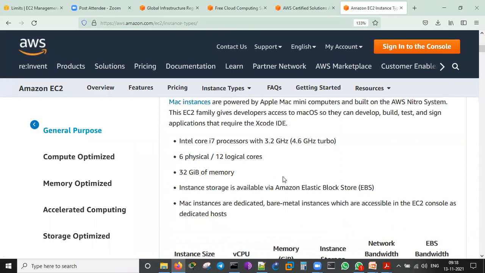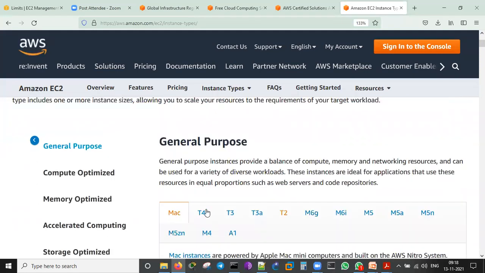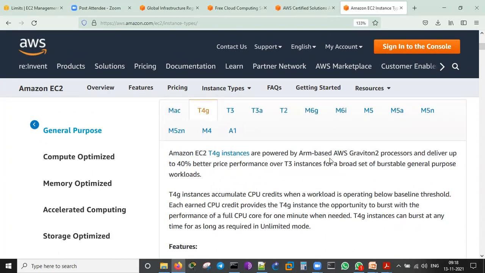I can create a Mac instance also. Apple Mac, I can create it. Intel i7 core processor is given, 6 physical logical cores, 32 GB memory and other things. T4G, this is T4G instances, Graviton 2 processors, means graphical applications which we can do on this.